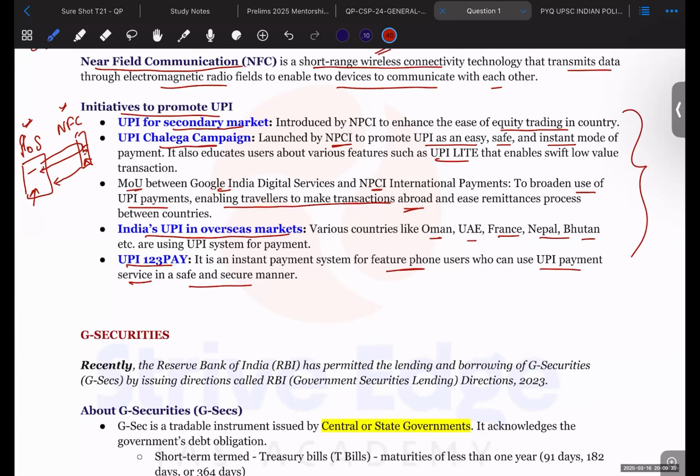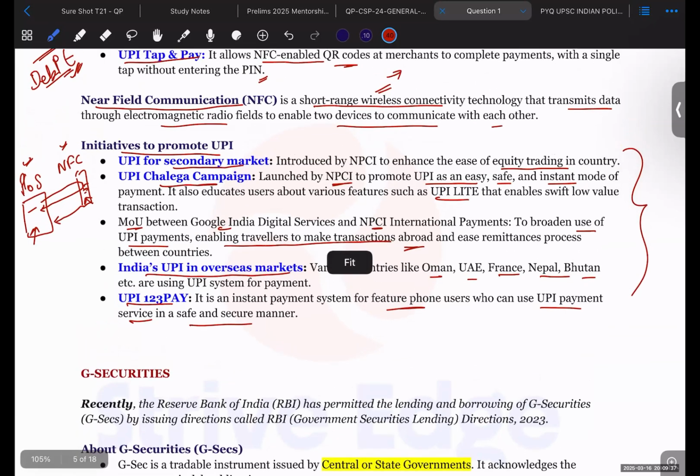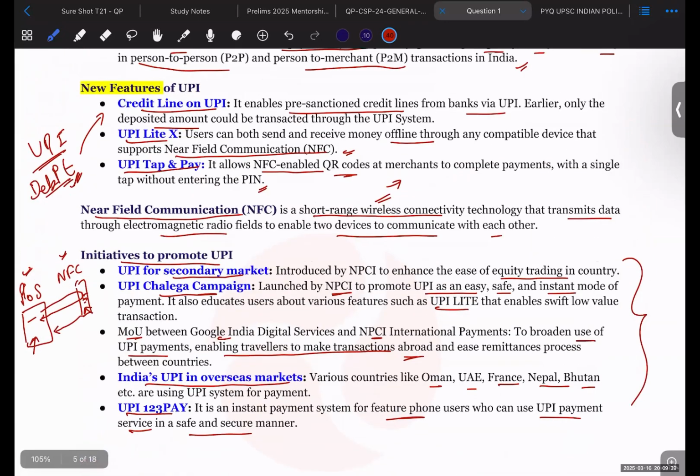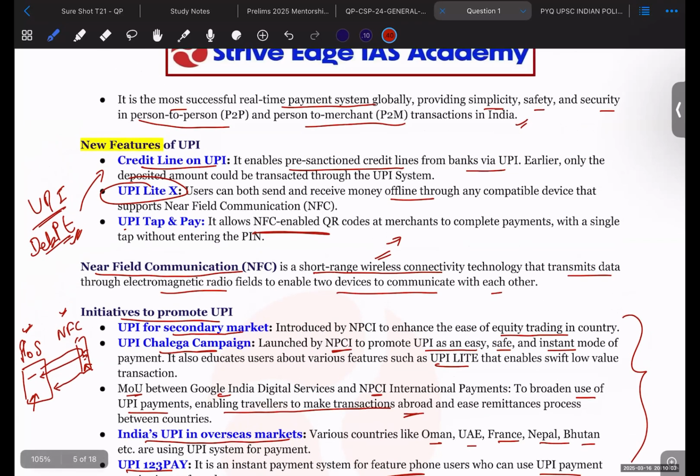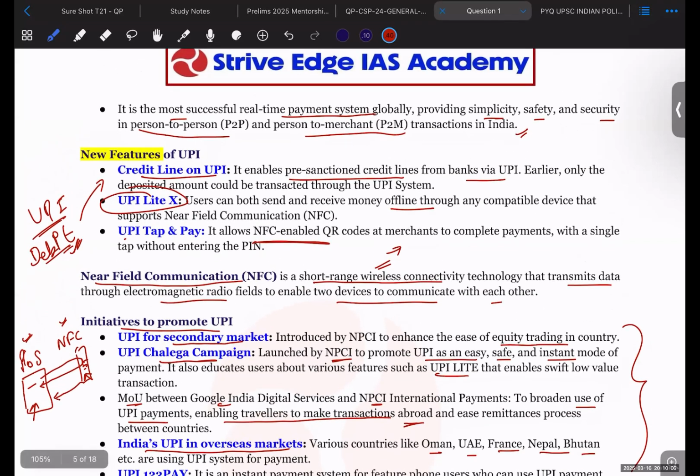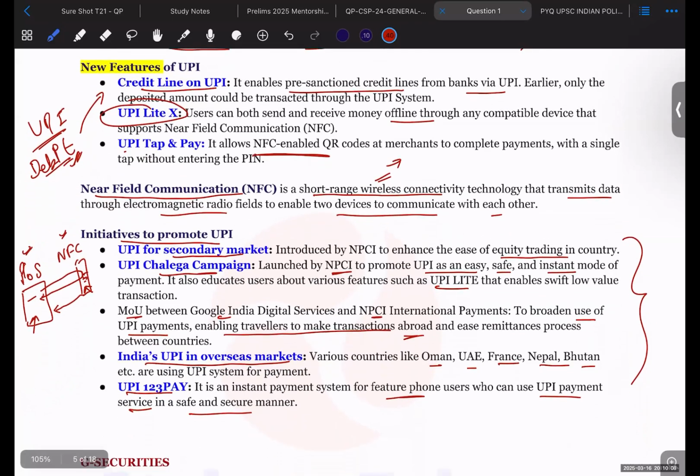What is important for your prelims is what UPSC can do. UPSC can bring a question in front of you asking what is UPI Lite X, or what is near field communication. These are some of the things that can come up in the form of a question, and by knowing these things, you should be able to understand that these are the things going on in the payments domain.